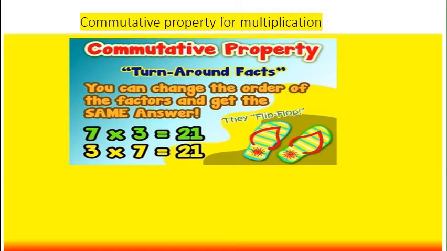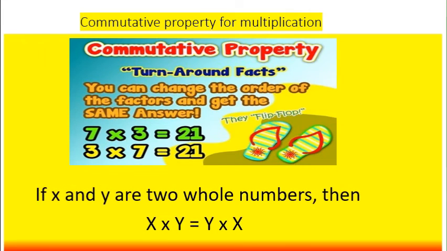So generally, if x and y are two whole numbers, then x into y equals y into x. That means even if we change the order, the answer won't change. The answer will remain the same.